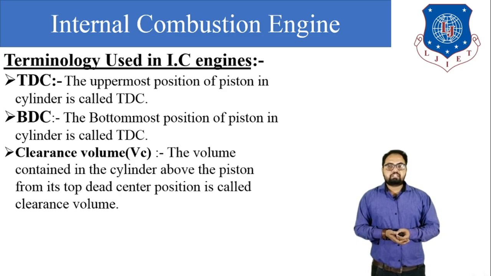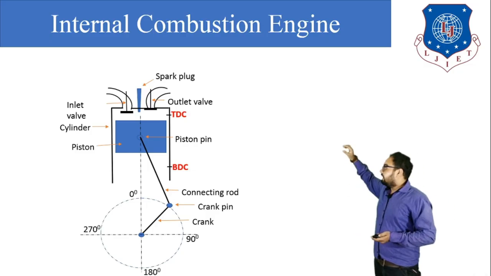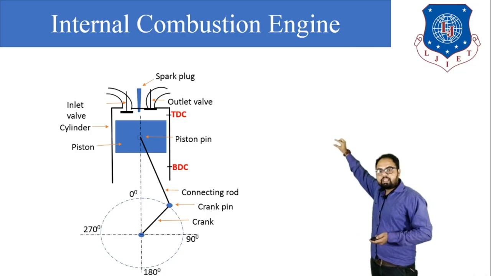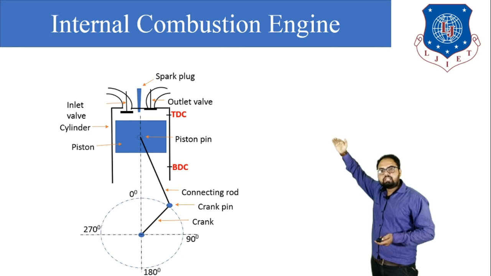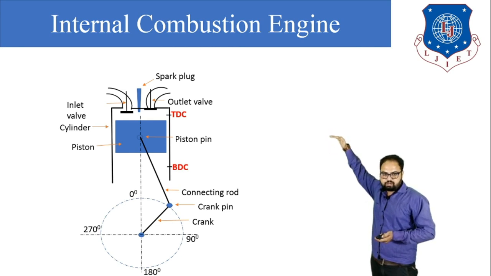The next one is clearance volume. Clearance volume is also known as Vc, V with capital C in subscript. Here you can see in this figure that there is always some amount of gap between the TDC and the cylinder head, because the piston will not be able to touch the cylinder head.